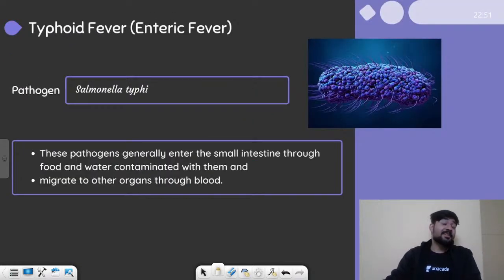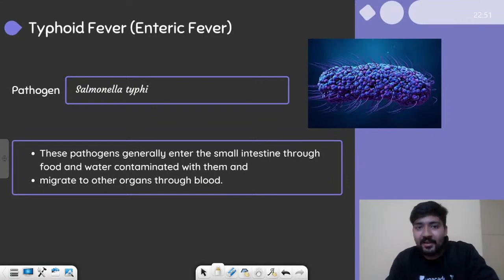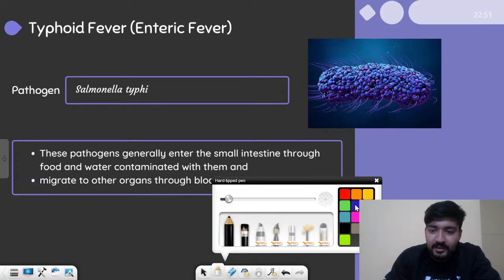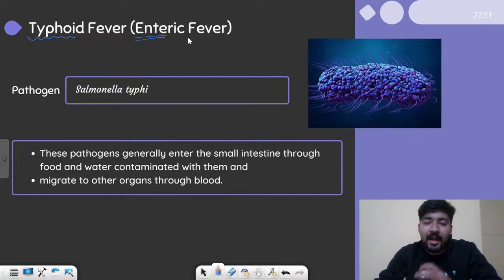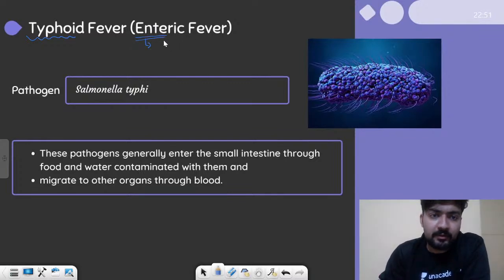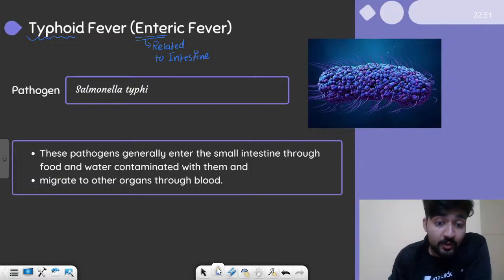Alright, so finally, let us start our discussion with the common diseases caused in the organism, right? So let's quickly talk about them. So first is the typhoid fever, right? Typhoid fever, also known as enteric fever. Enteric means intestinal. The word enteric means related to intestine, right? So you should remember that enteric means related to gut or intestine. So it is the fever of intestine, and it is caused by a pathogen known as Salmonella typhi.